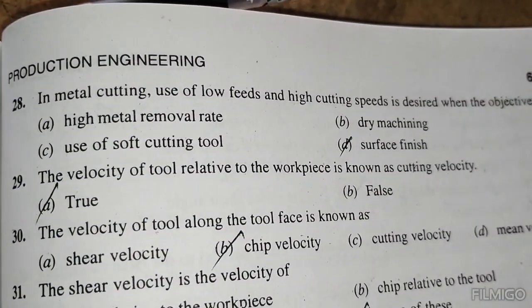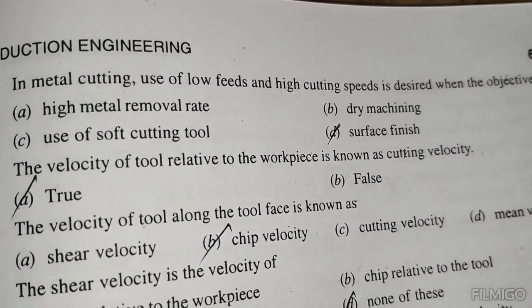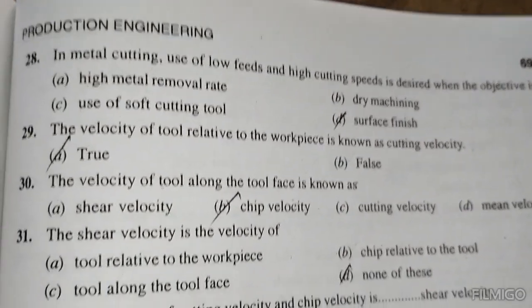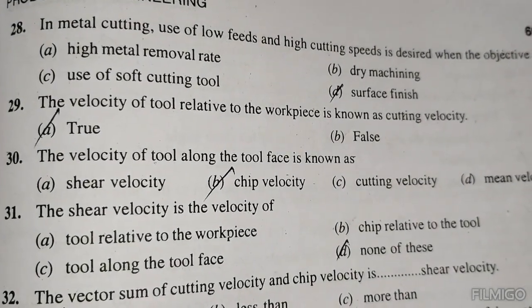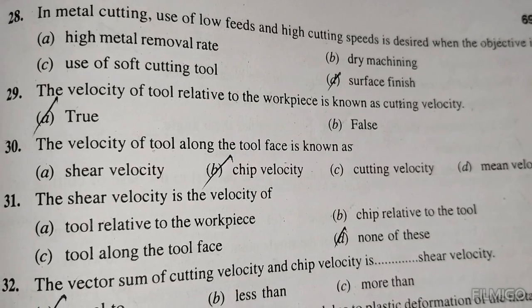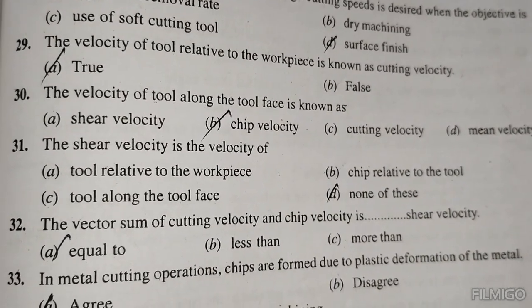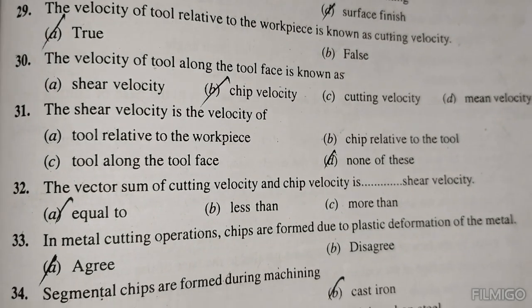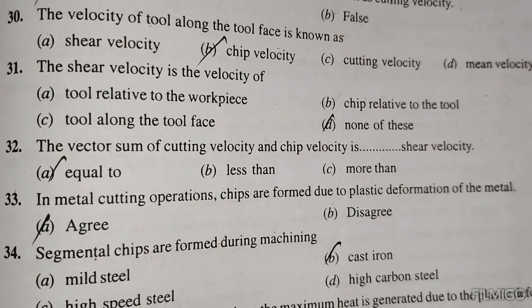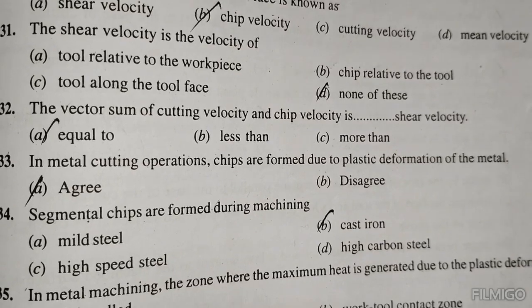In metal cutting, the use of low feeds and high cutting speeds is desired when the objective is surface finish. The velocity of the tool relative to the workpiece is known as the cutting velocity: true. The velocity of the chip along the tool face is known as chip velocity. The shear velocity is the velocity of: none of these above. The vector sum of cutting velocity and chip velocity is equal to the shear velocity.